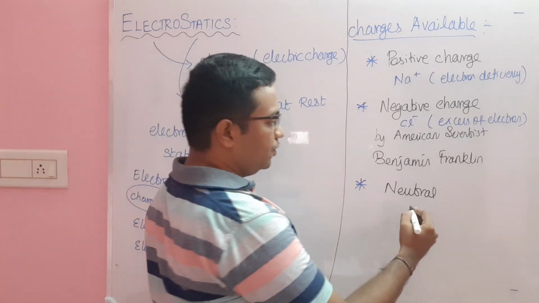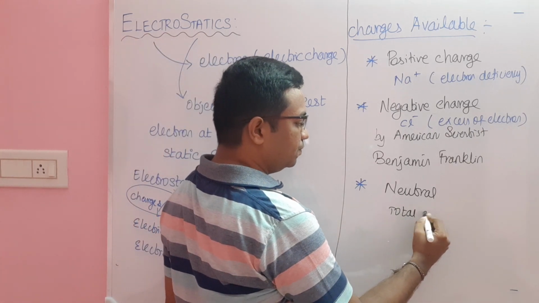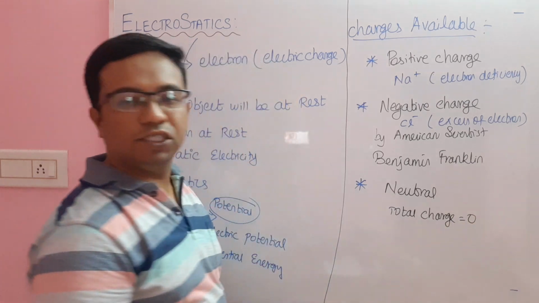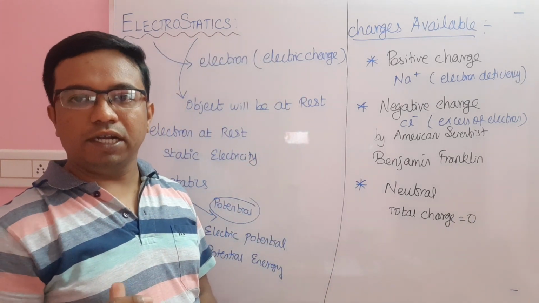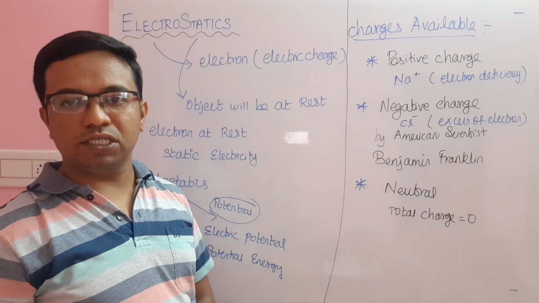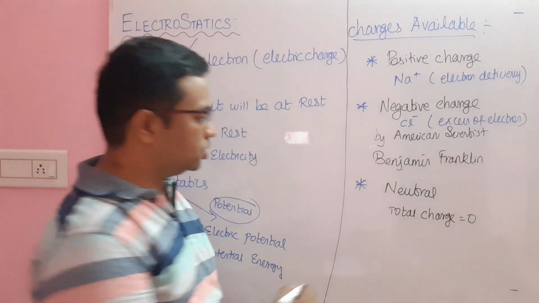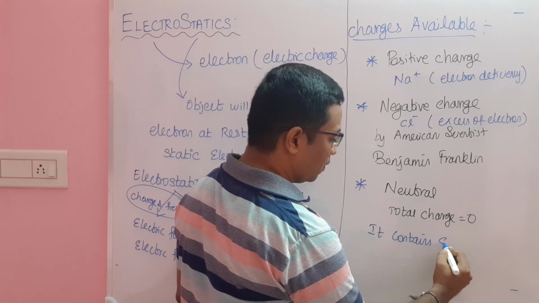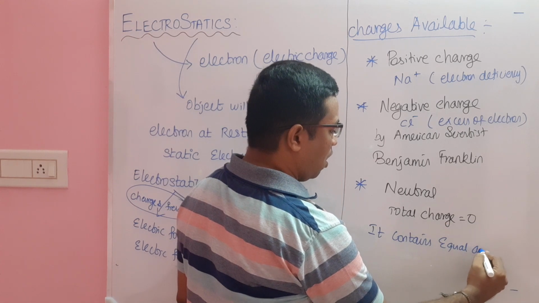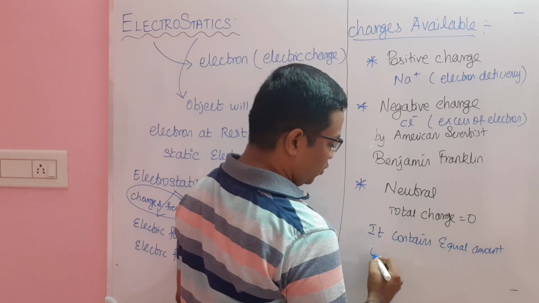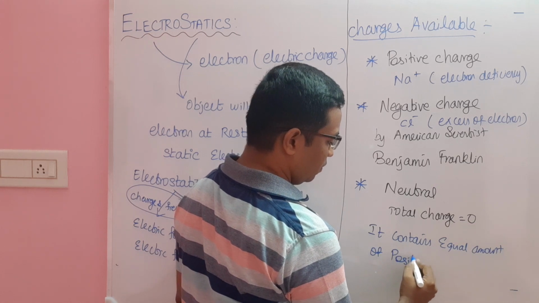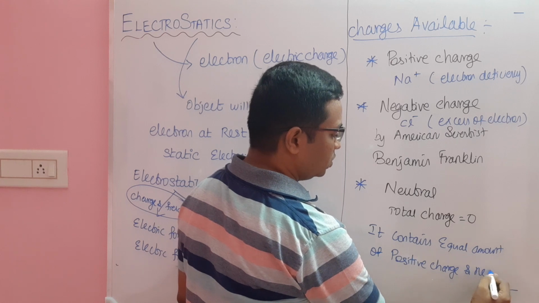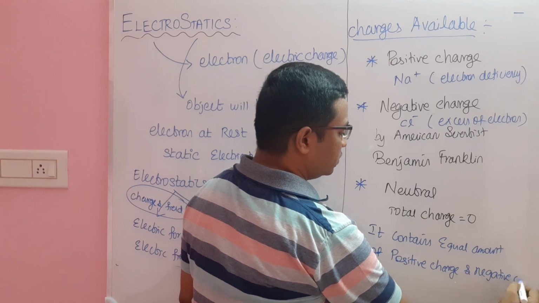The total charge of a neutral is 0. It means that it contains equal amounts of positive charge and negative charge.